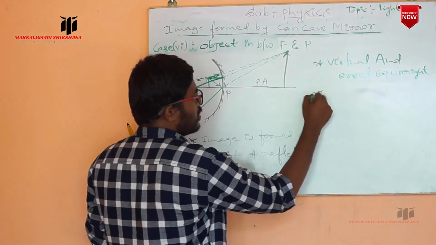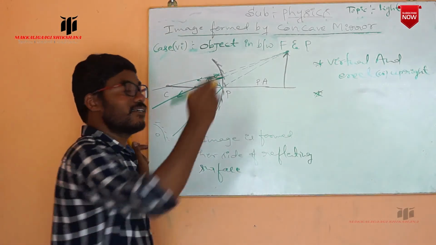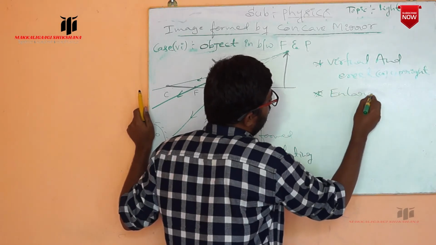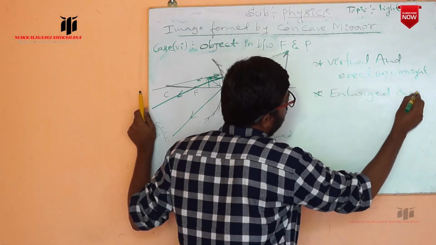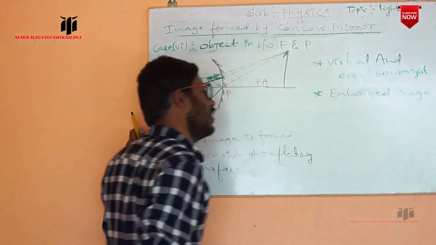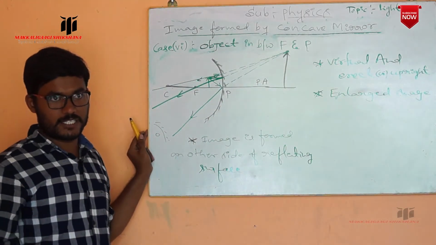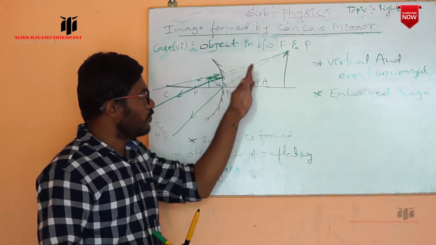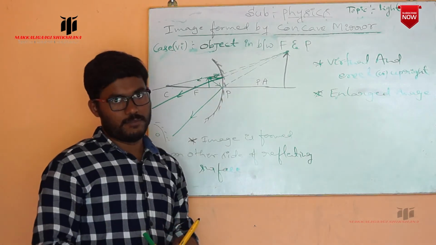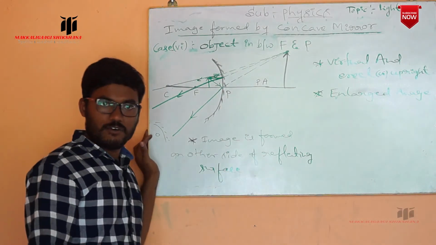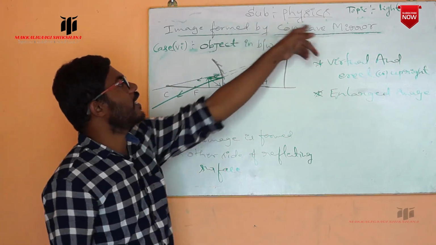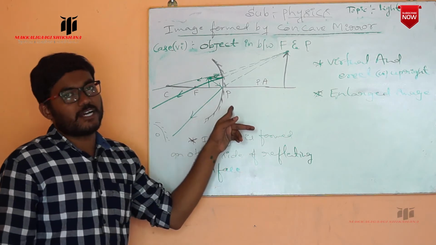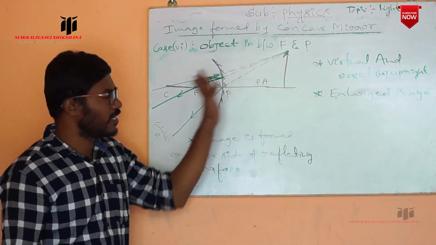Next, what about the size of the image? An enlarged image is formed, or a highly enlarged image is formed in the case of placing an object between the focus and pole. What we get is an enlarged image. So these are the characteristics of the image formed by the concave mirror by placing an object in between the focus and pole. Now this is the diagram.